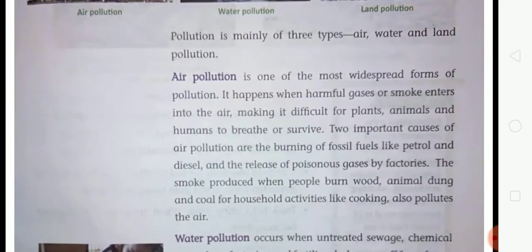Pollution is mainly of three types: air, water and land pollution. So students, here look at this, pollution is of three types. First one is air pollution, then water pollution and land pollution.